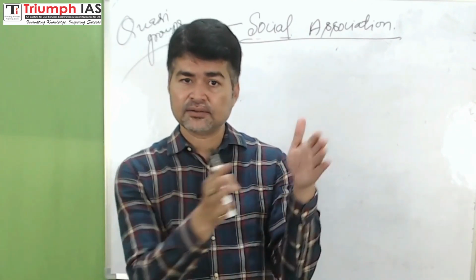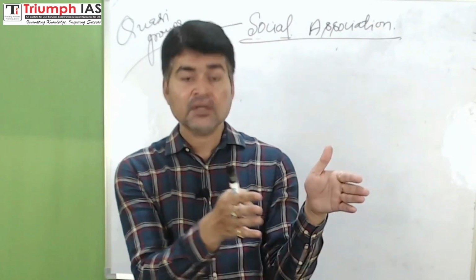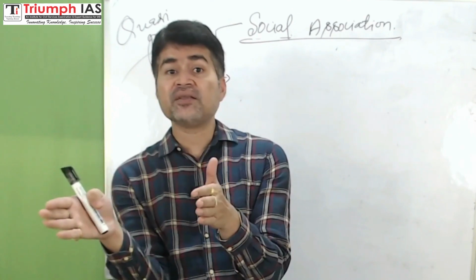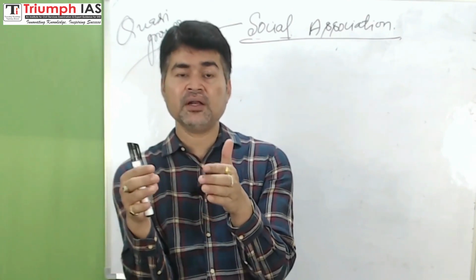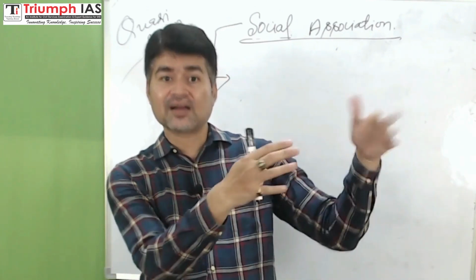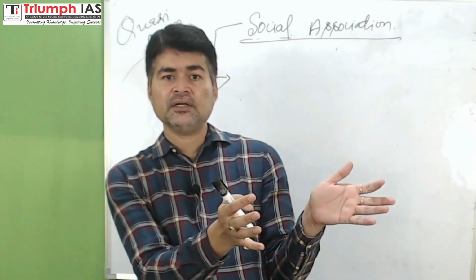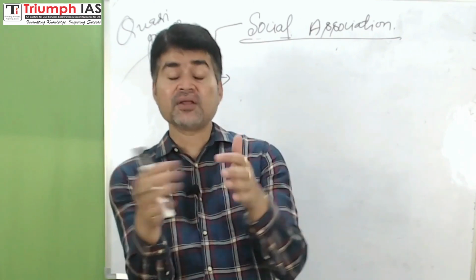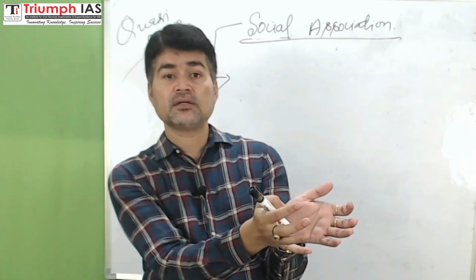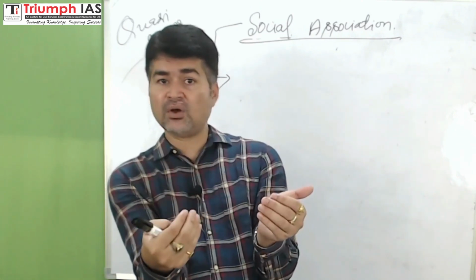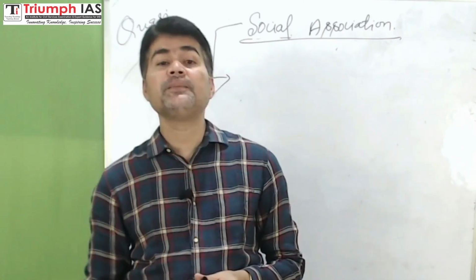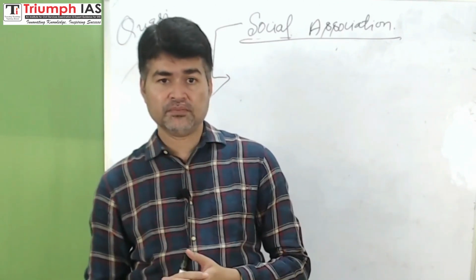I categorized primary social group and secondary social group, so a political party is a secondary social group. If a particular caste or class turns into a political party, or a political party is formed on the basis of caste, and all members of the caste belong to that political party, then that political party will be referred to as a social group.